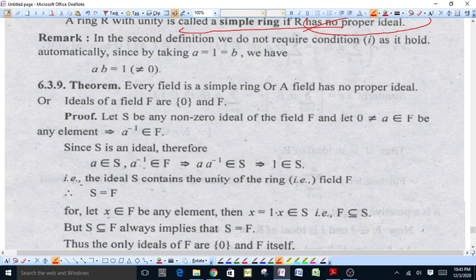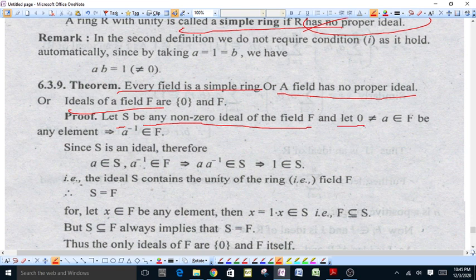Next, every field is a simple ring, or a field has no proper ideal; the ideals of field F are 0 and F. A field has only two ideals, 0 and F itself. Let S be any non-zero ideal of field F and let a, not equal to 0, be an element of S, which is an element of F. That implies a inverse also belongs to F.